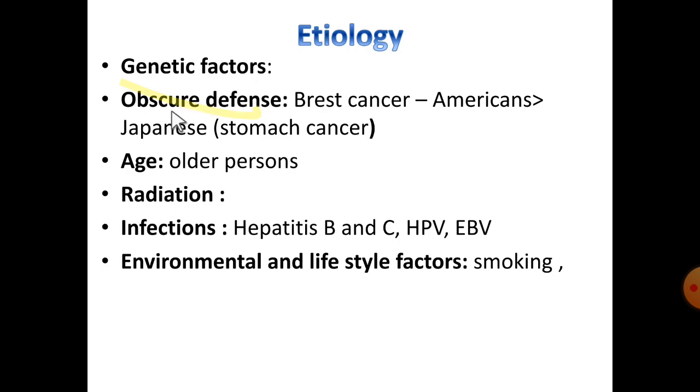And the defensive system: some races inherently have more tendency to get certain varieties of cancer. For example, Americans have more tendency to get breast cancer compared to stomach cancer, whereas Japanese frequently encounter stomach cancer compared to breast cancer.